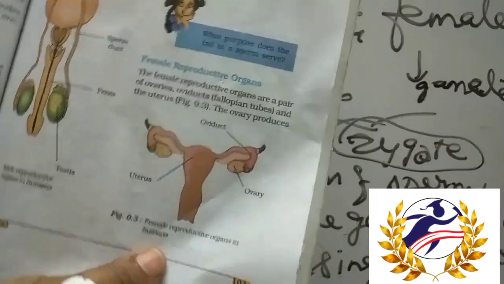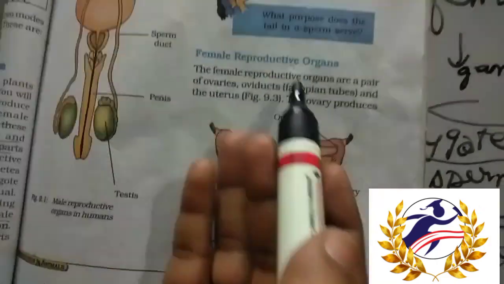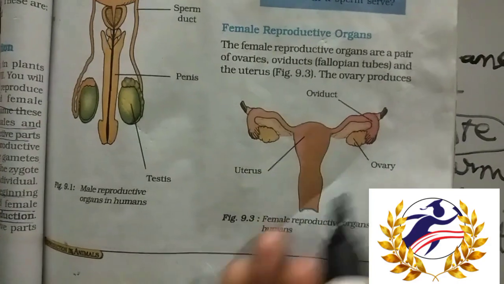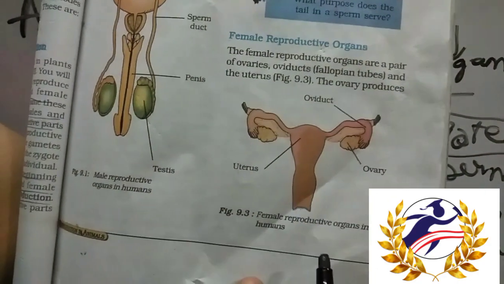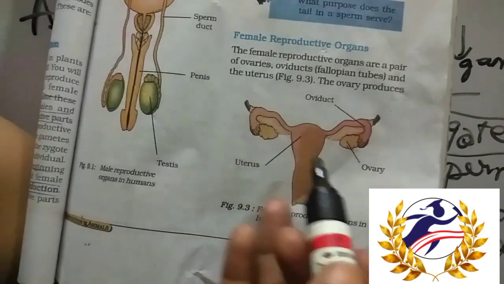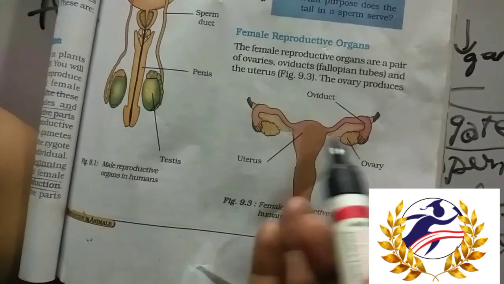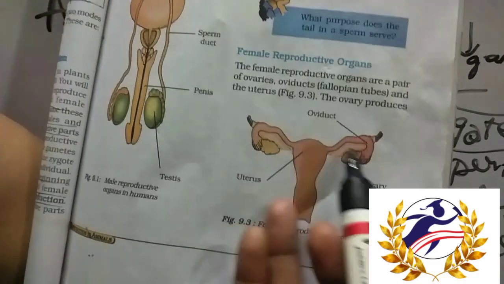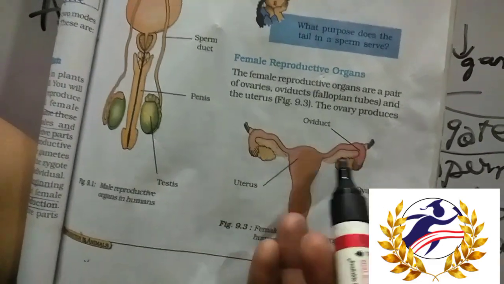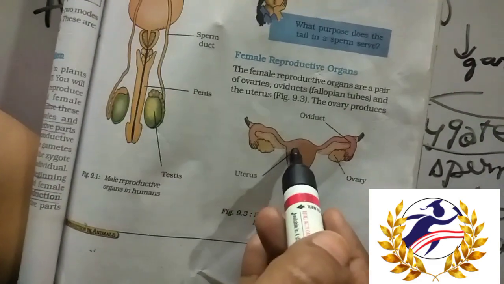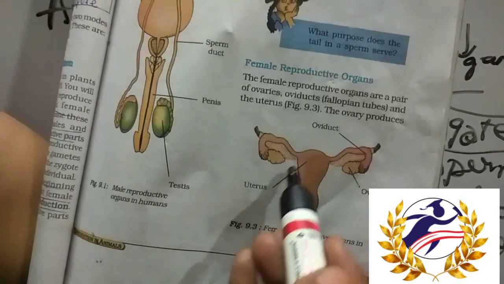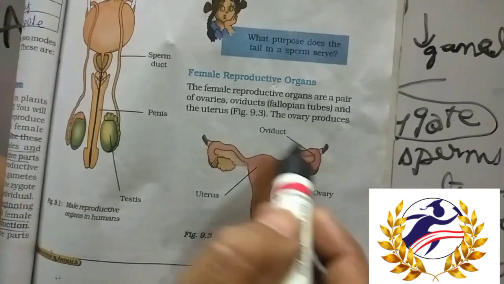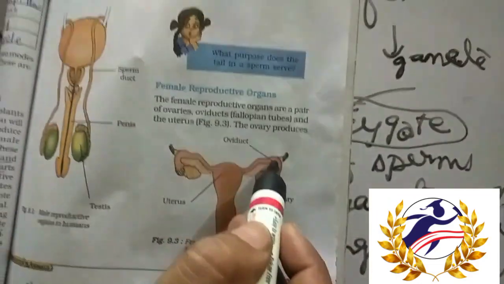In the same way, we will see how the female reproductive organs work. This is the female reproductive part. Here a pair of ovaries is present, on either side of the uterus. This is the uterus, where the baby formation takes place. Then this is called the oviduct or fallopian tube.